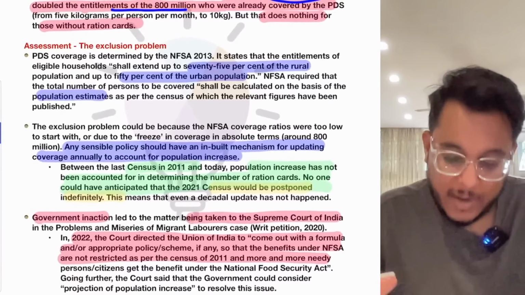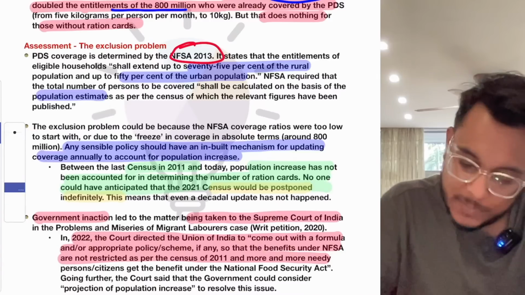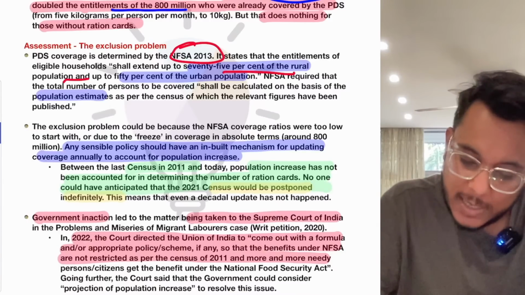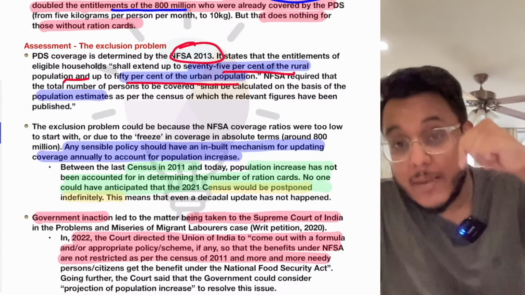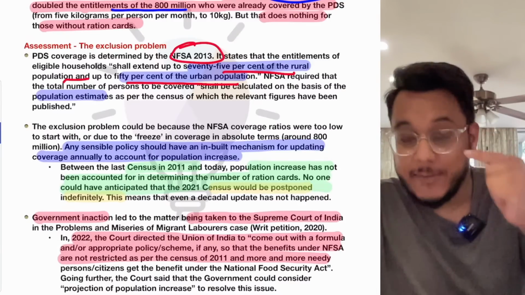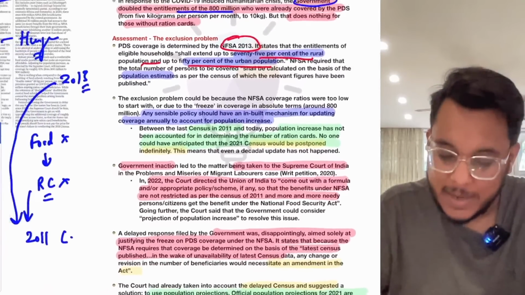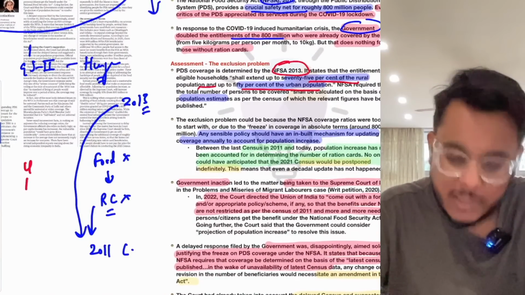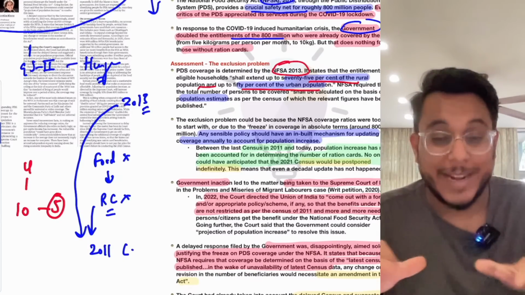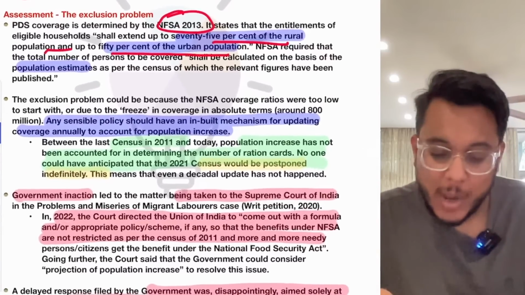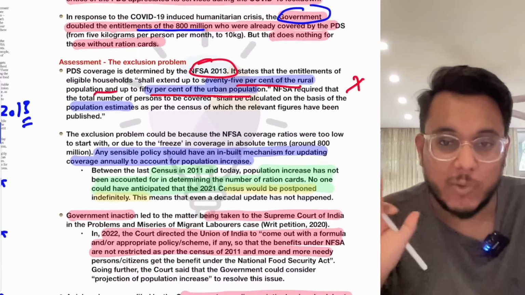So basically it is the mandate of the NFSA that 75% of the rural population and up to 50% of the urban population will be covered. And this 75% on the basis of the 2011 census is being covered. 50% of the urban population is being covered on the basis of the 2011 census. Let's say in the 2011 census, the urban population was 10 crore. So only 5 crore people will be covered, not more than that. But now the population is increasing. So how to accommodate these poor people? That is one very big criticism of the National Food Security Act.